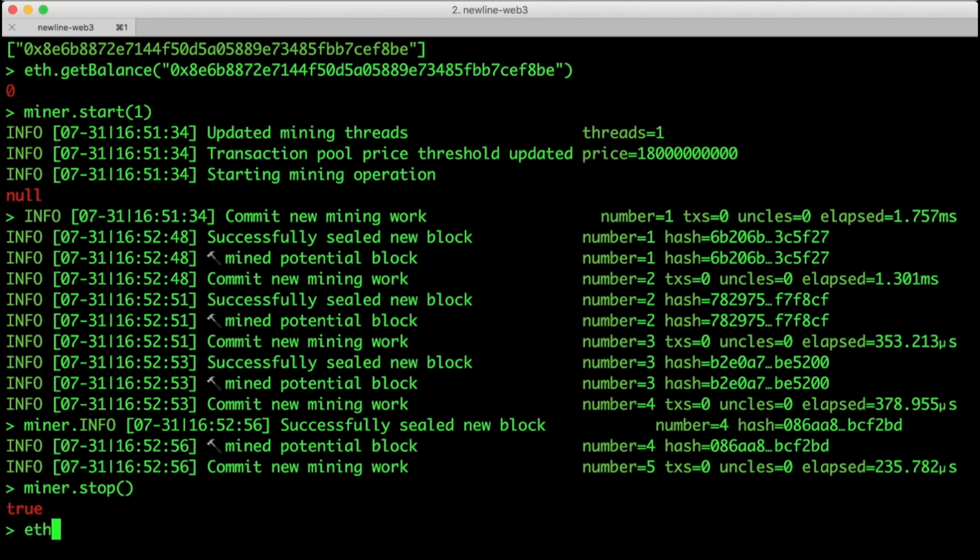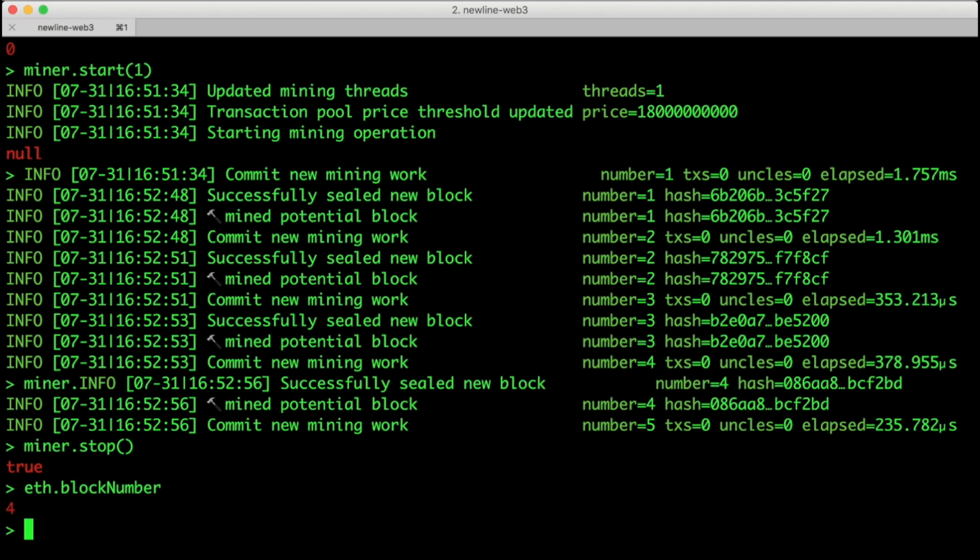You can find out the number of blocks we mined by calling eth.blockNumber. Every block we mined will have earned us a certain number of Ether as a reward. This reward will go to the account address we set up earlier. And note that your mining destination address is sometimes called your Etherbase address. Let's find out how much Ether we earned.